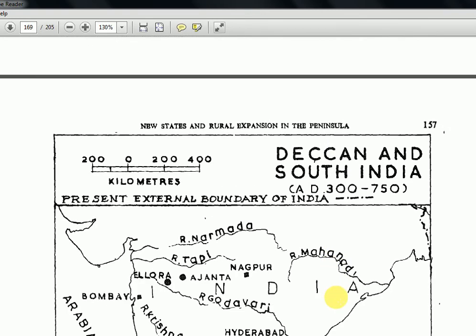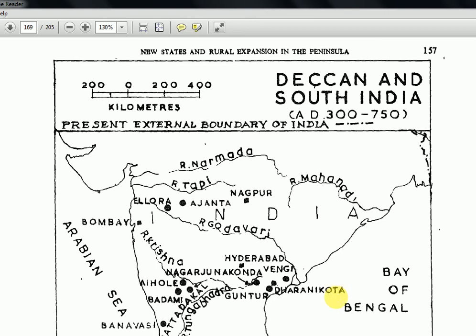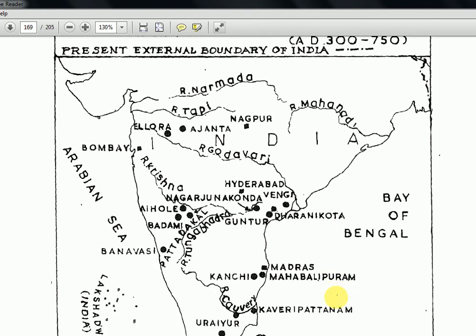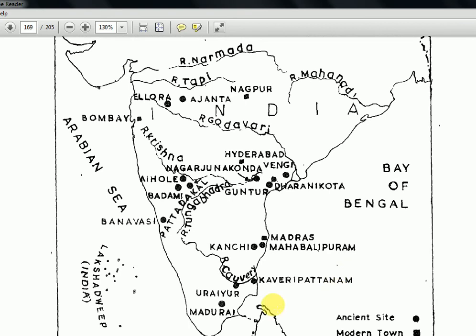And here, if you see the general map of 300 to 750 AD, which places are important. They are not showing the dynasty names. I think only rivers are shown, and the city names you can see here. Uraiyur is related to the Cholas. Madurai is related to the Pandyas. Kaveripattinam is again Chola. Kanchipuram is actually Pallavas. Here Badami and Aihole are Chalukya.